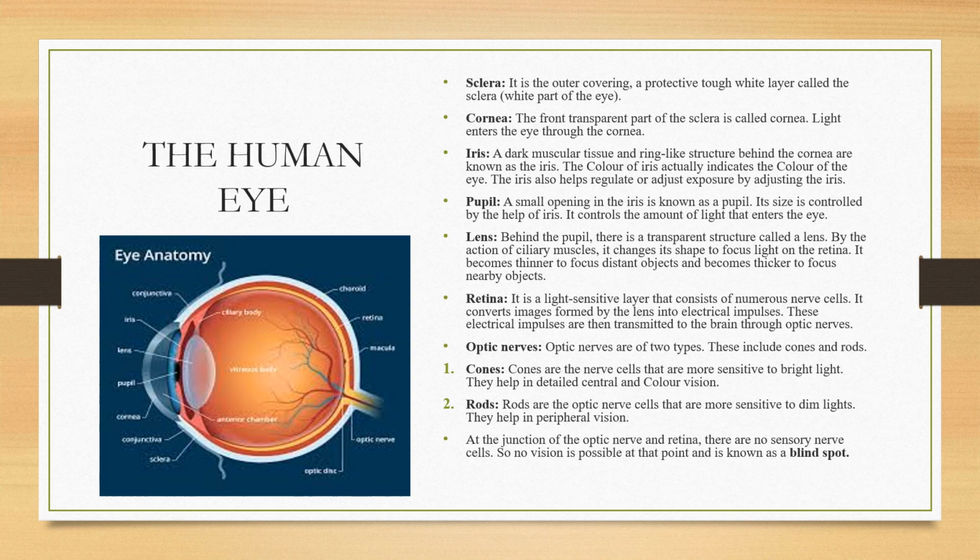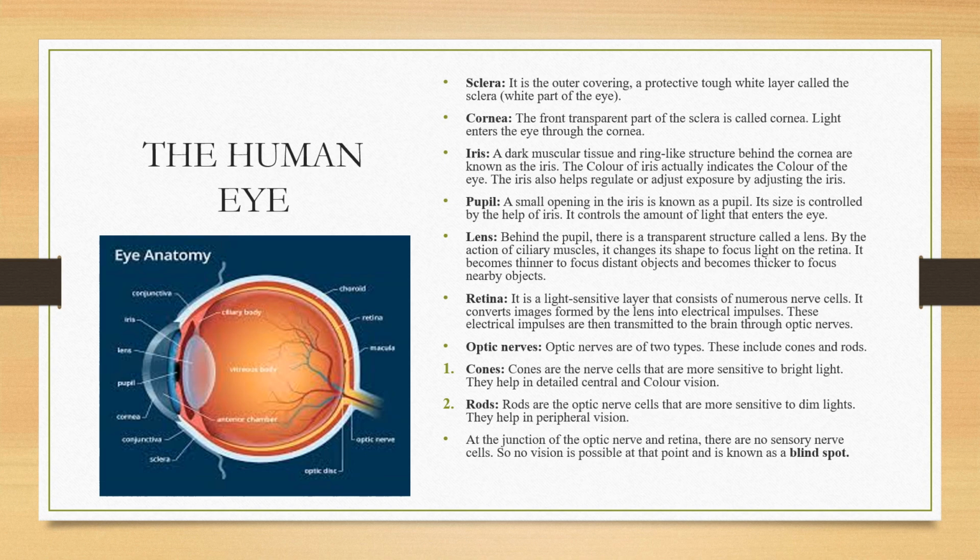Eyes are the most important of all the sense organs. An object can be seen by us if the light from it reaches our eyes. Now let us see what the human eye is made up of and how it works. The human eye is almost spherical in shape with a slight bulge in the front. Its function is similar to that of a camera.